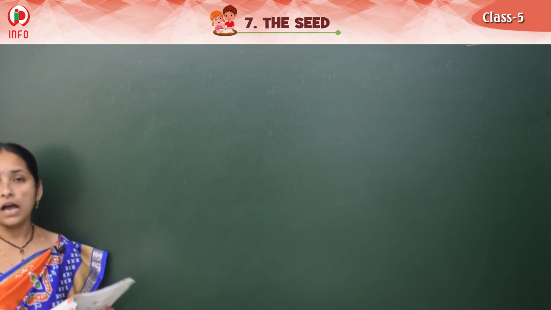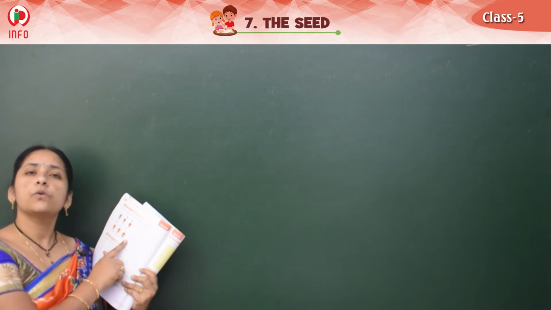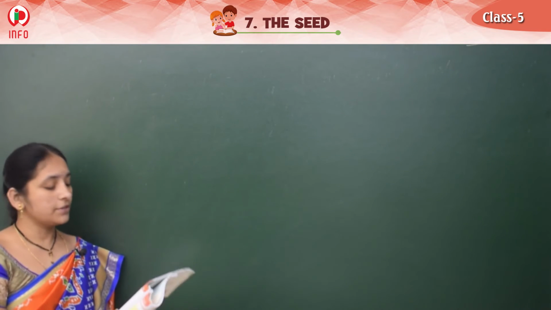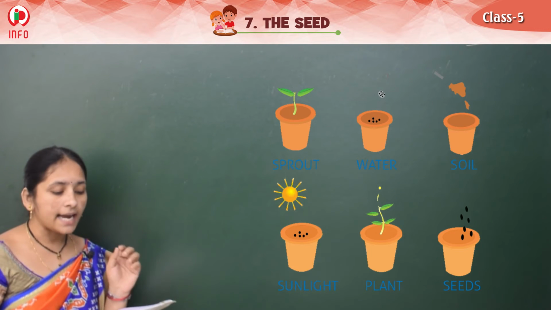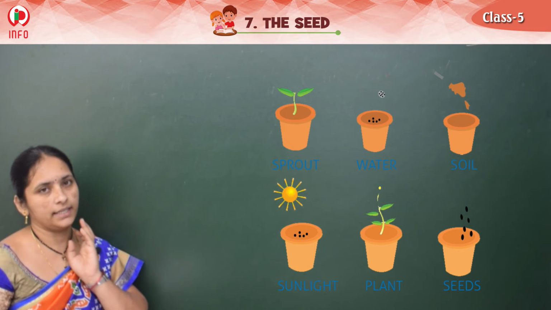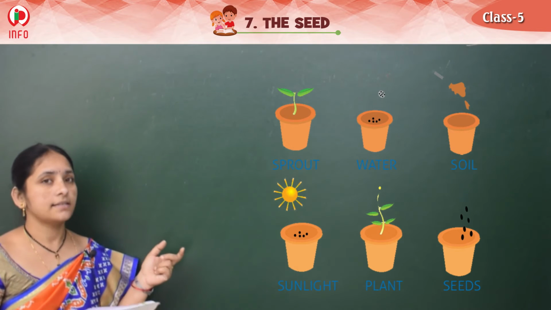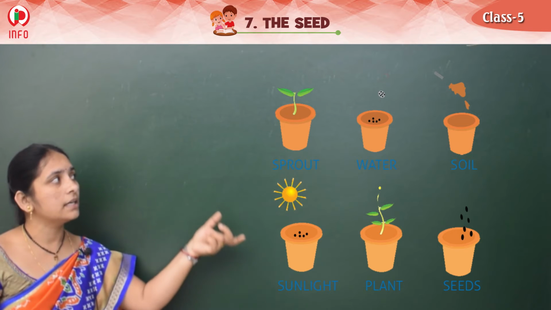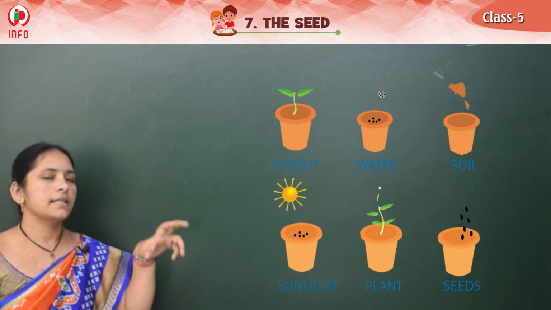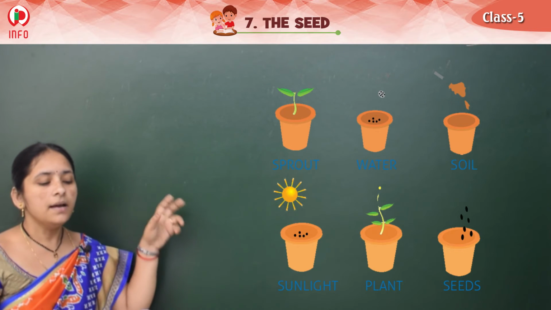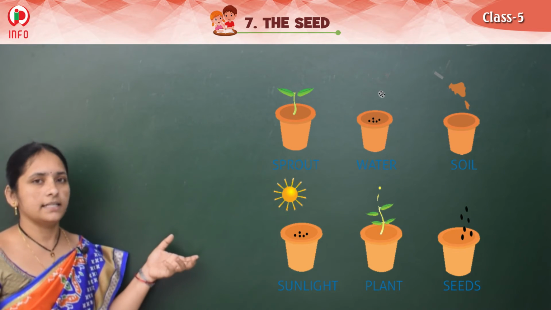Yes, see children, now it's time to watch. So what can we see here? If you see here, arrange the pictures in order and write 6 sentences based on it. So we should write 6 sentences on this. Here they have given all the pictures about planting a seed. So we should write each one in a sentence, right?